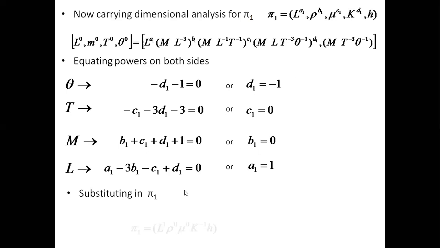So the first pi term, pi 1, is equal to L to the power 1 because a1 is equal to 1, rho to the power 0 because b1 is 0, mu to the power 0 because c1 is 0, then k to the power minus 1 because d1 is minus 1, then h as it is. If you simplify this, you get the first pi term as hL by k, which from the definition is the Nusselt number. So now I got one dimensionless quantity.